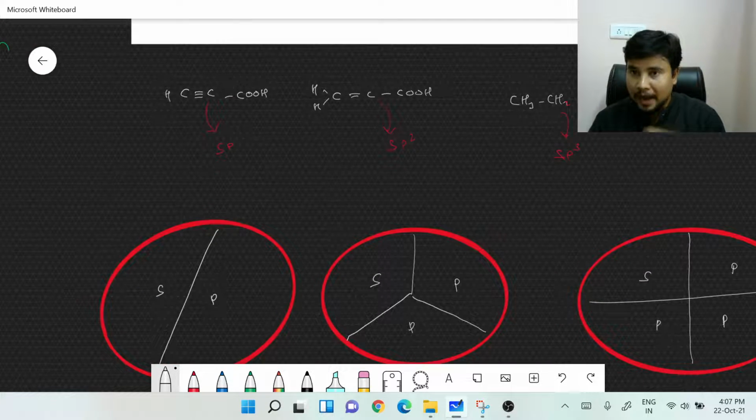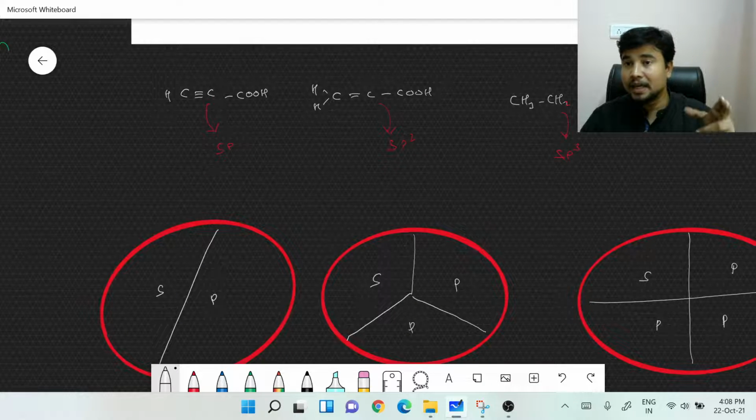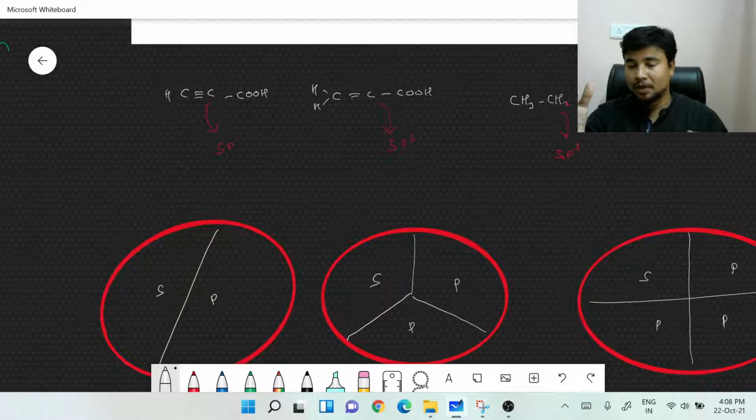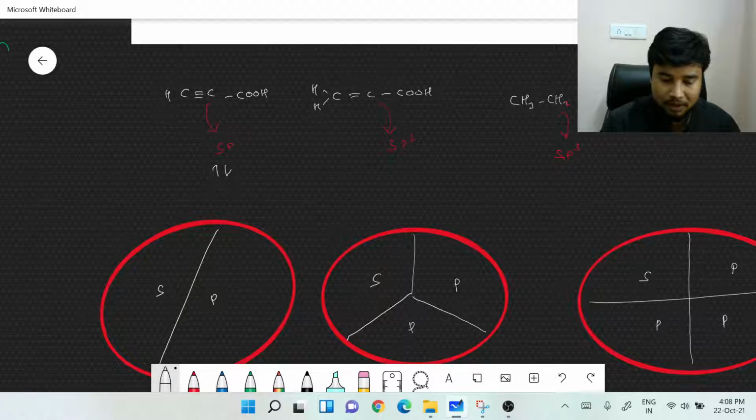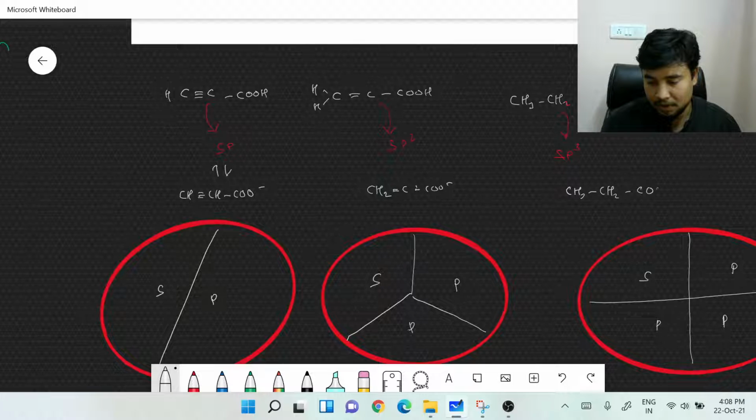An electronegative group would stabilize the negative ion formed when H+ gets lost from an atom. So if you just see over here, which one could give you the most stable negative ion? CHCOO-, CH2COO-, CH3CH2COO-.